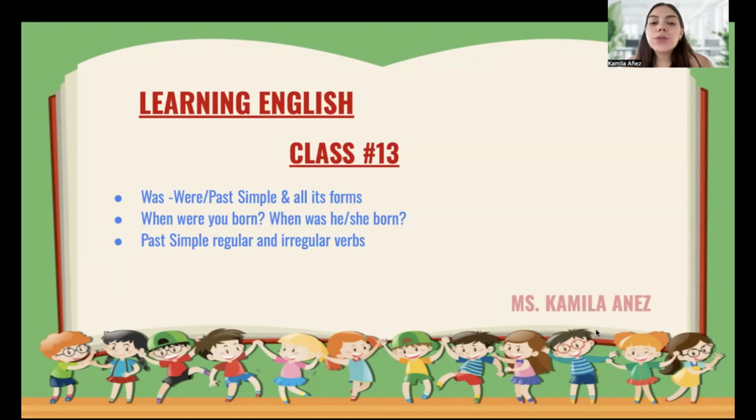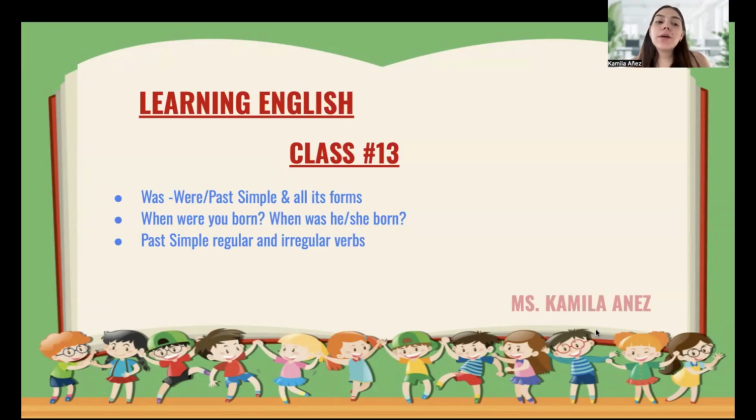What are we going to talk about? We are going to talk about these three topics right here. We are going to talk about past simple in all its forms, was and were. We are going to see some examples using past simple making questions, such as when were you born or when was he or she born.